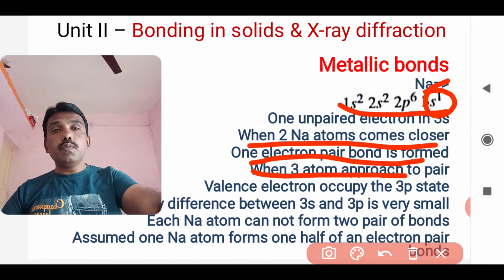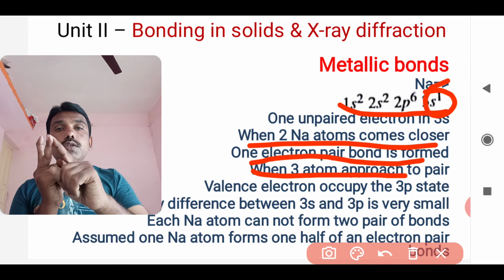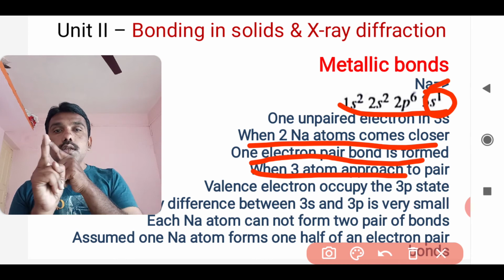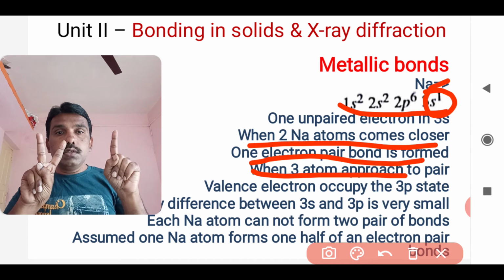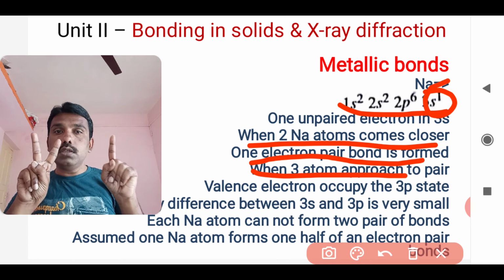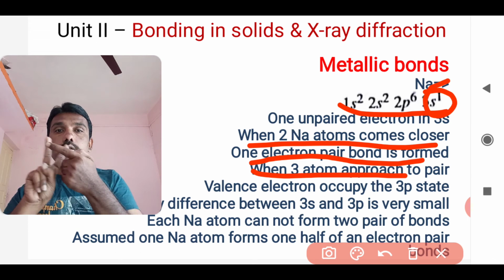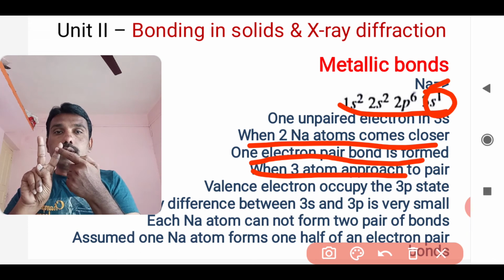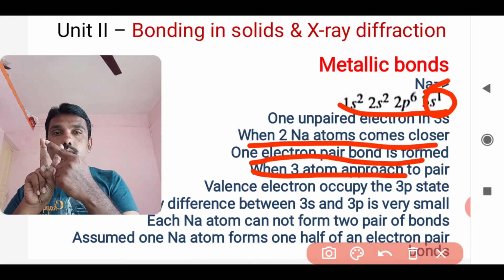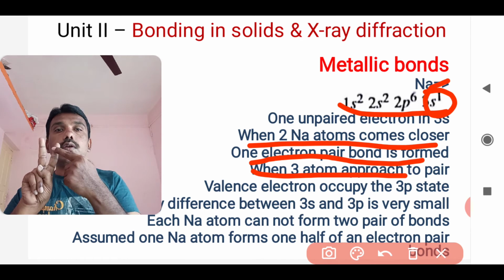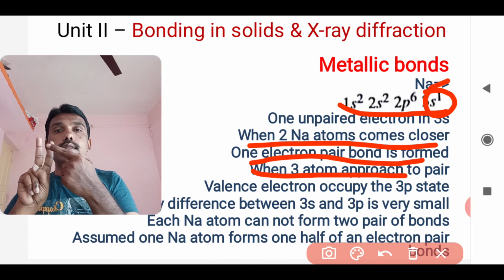Now, at this stage the very important factor to understand is this. If this one is the first atom, its valence configuration is 3s1, this other one is also 3s1, and the third also has its valence electron in 3s1. But as already discussed, in the pairing of the bonding, one electron from 3s1 and one electron from 3s1 approach each other, and electrostatic attraction gives the bond formation, which is nothing but one pair of electrons forming a bond.